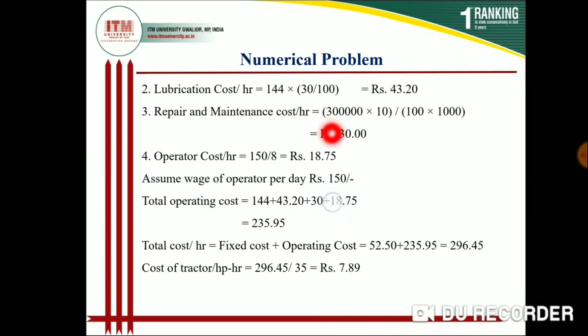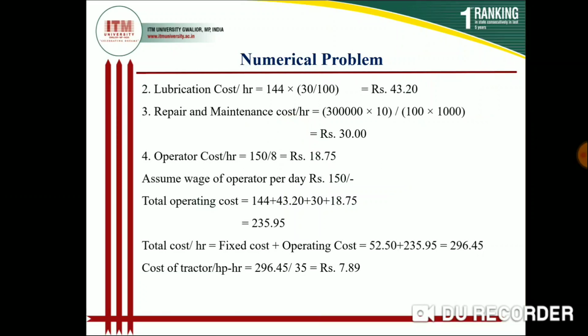That will be 10% of your tractor purchase price. So 10% of 3 lakh will be 30,000, and we need repair and maintenance cost per hour. How many hours you are using your tractor in a year, that is 1000 hours.